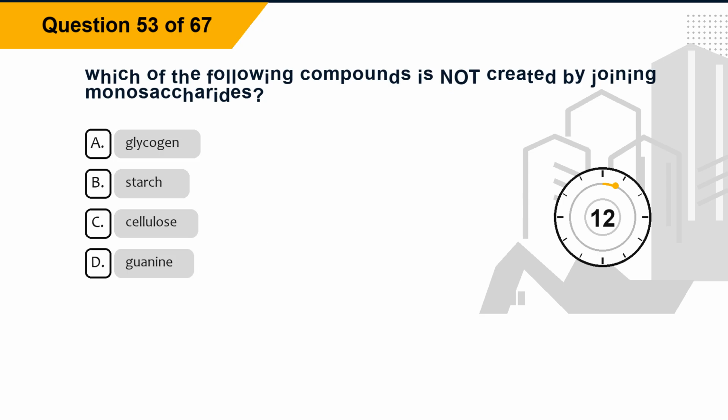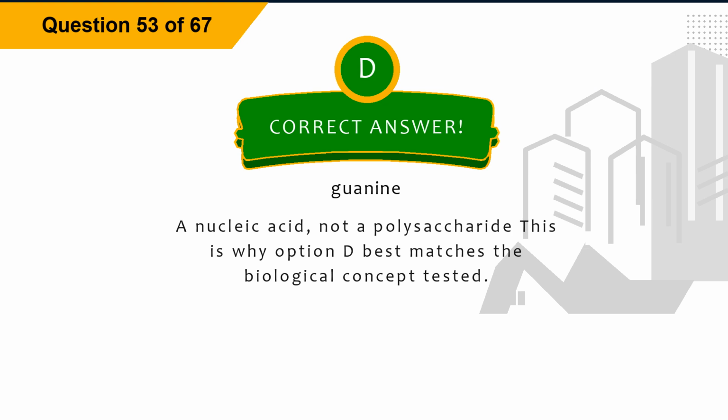Question 53. Which of the following compounds is not created by joining monosaccharides? Option A, glycogen. Option B, starch. Option C, cellulose. Option D, guanine. The correct answer is option D, guanine. Explanation. Guanine is a nucleic acid, not a polysaccharide. This is why option D best matches the biological concept tested.